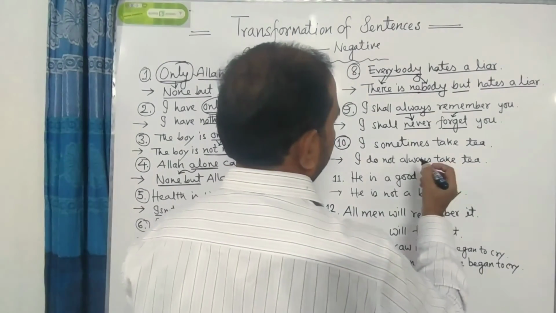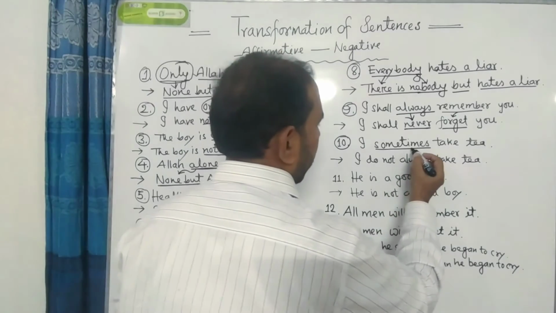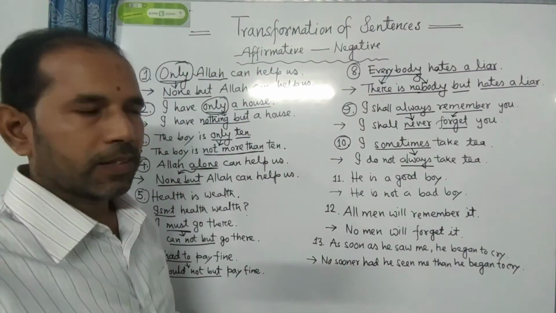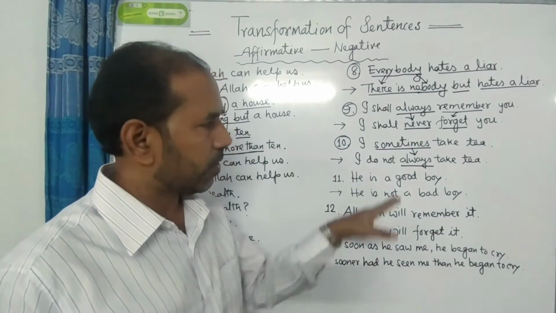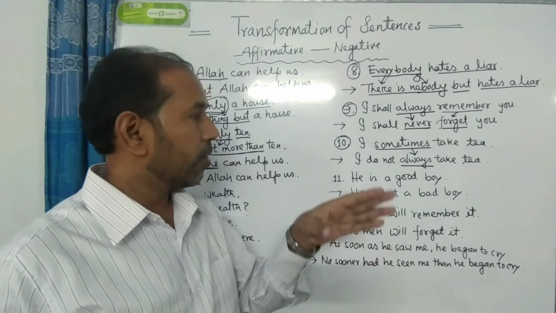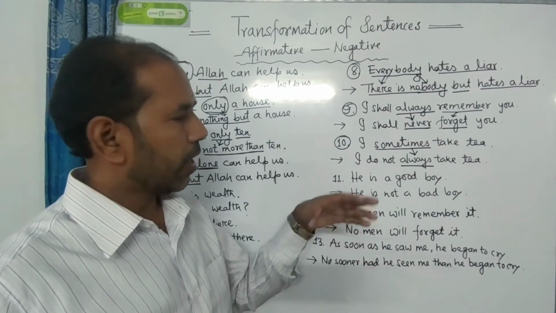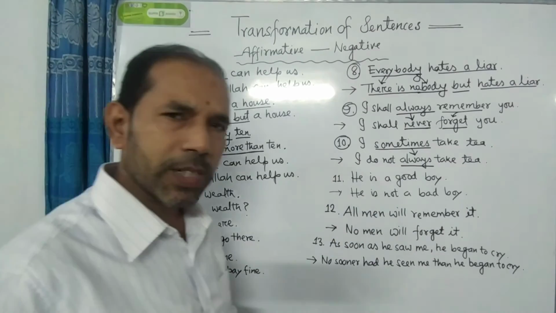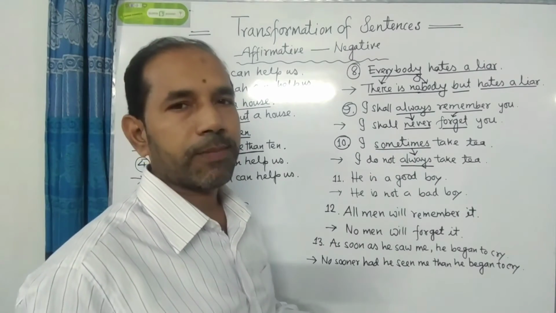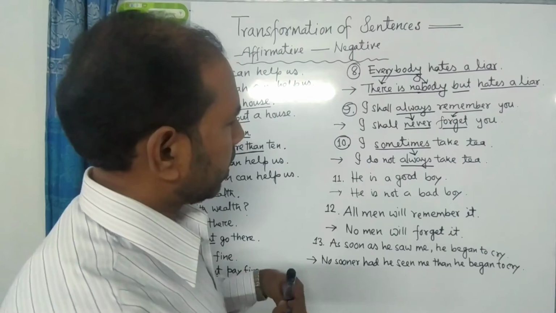I sometimes take tea. Okay, dear students, if we find the word sometimes after the subject, then at the time of changing into negative sentence, we have to use the auxiliary verb and not after the subject according to the tense. And we have to use always instead of the word sometimes. Now I am discussing the example.